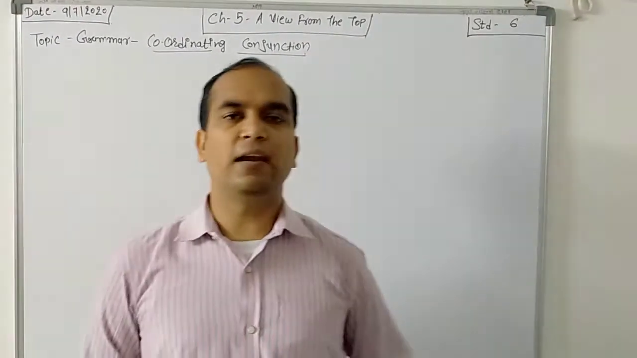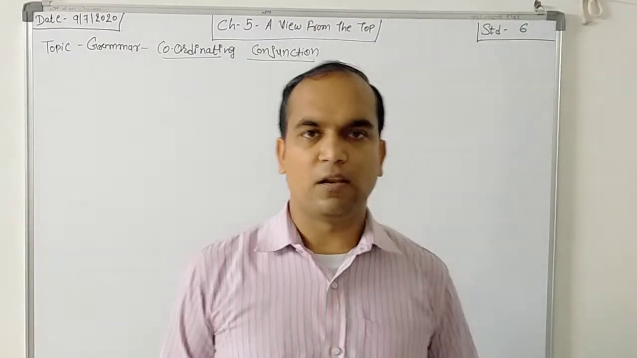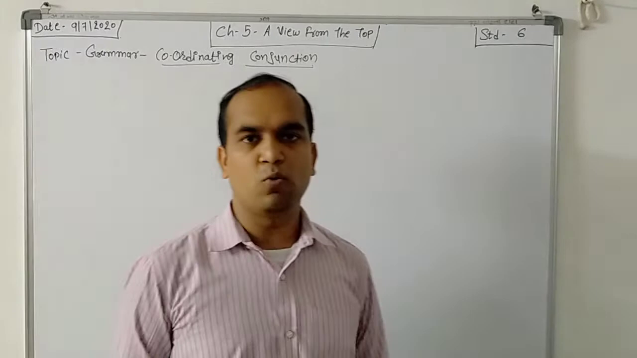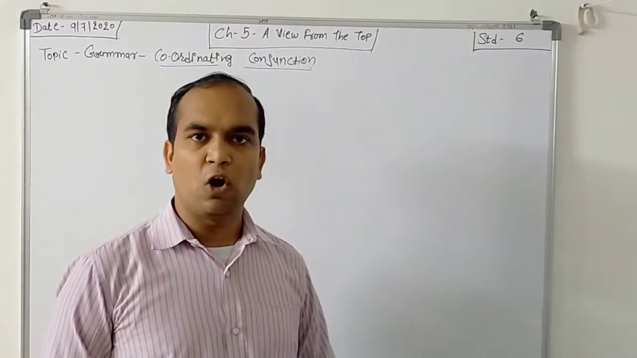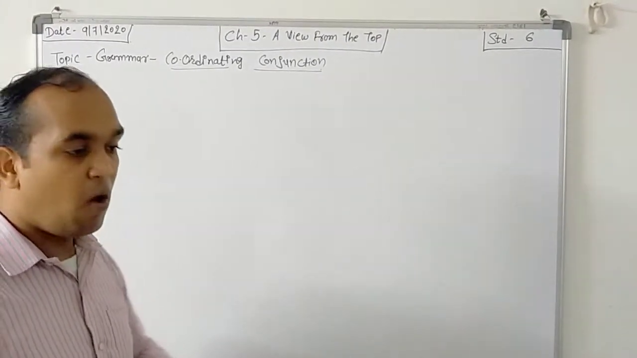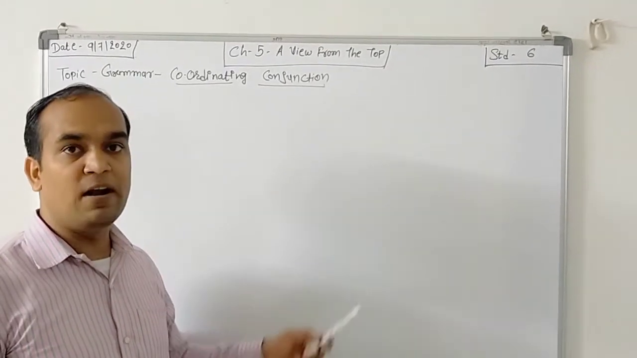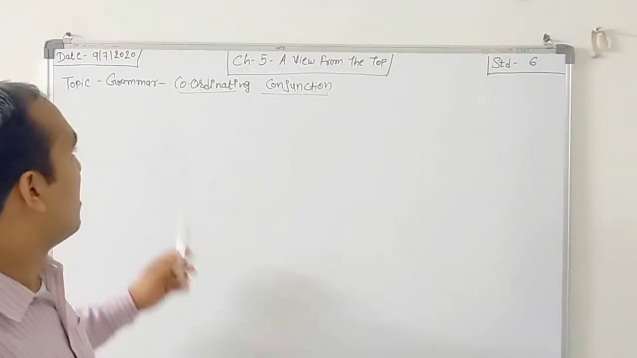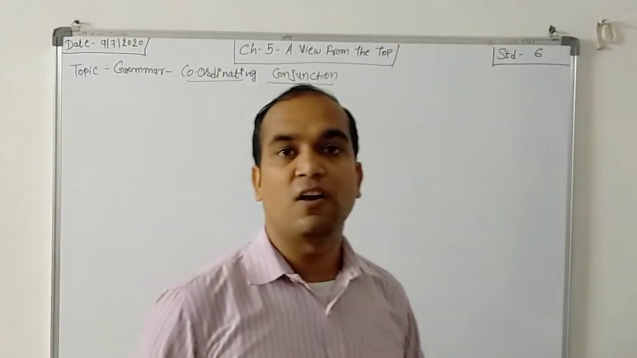So we all know that our term 1 syllabus is going on. Term 1 syllabus is chapter 4 to chapter 7, and previously I taught chapter 4 and we had also completed chapter 5. Now the grammar is remaining, so I will teach you grammar. Now the grammar topic is coordinating conjunction.